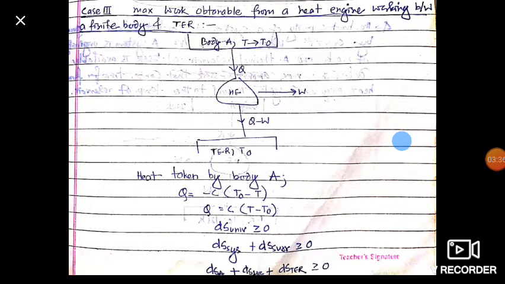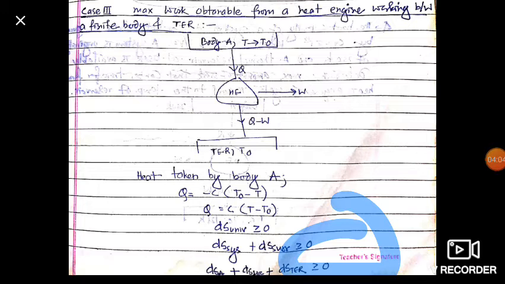So our system consists of body A, so it is the change in entropy of A plus the change in entropy of our heat engine, which is reversible, plus the change in entropy of our TER, which is part of our system, and here the system becomes our universe, so it is greater than or equal to 0.